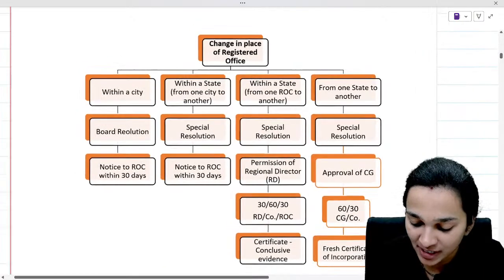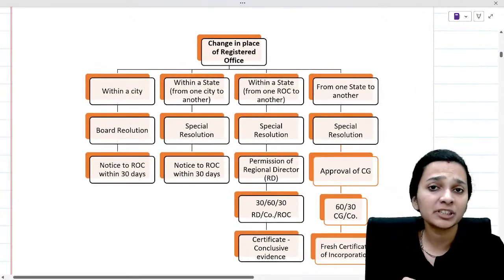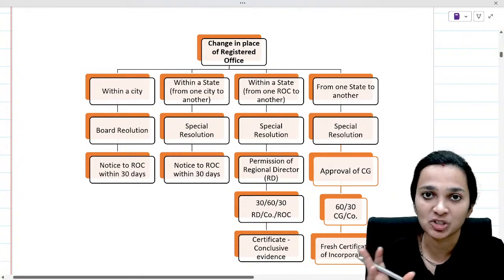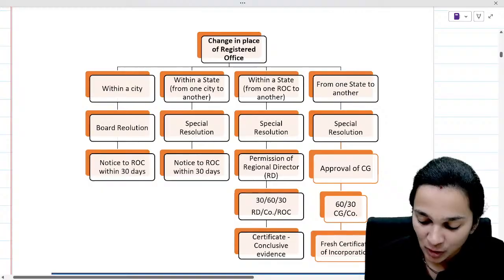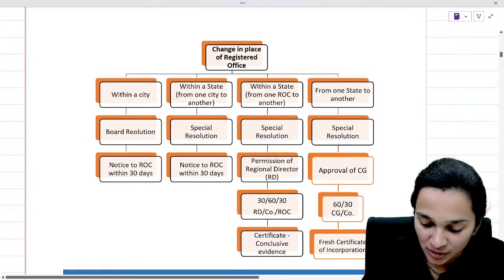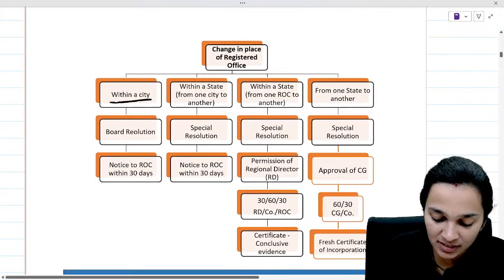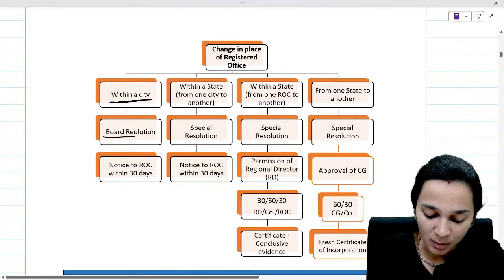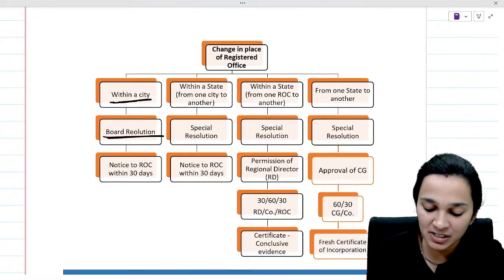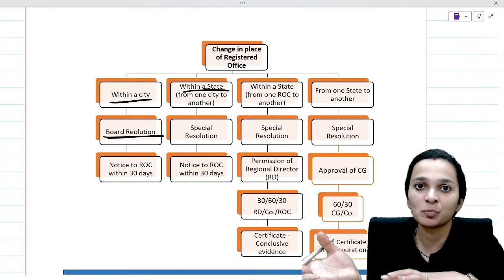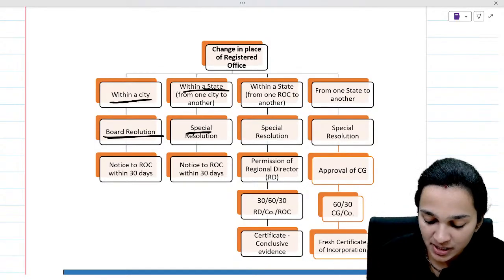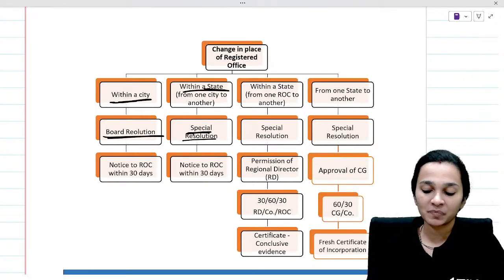So here's a very simple table which will help you remember which permission and what type of resolution is required. When we talk about change in the place of registered office, if it is within the city, a board resolution is required. If it is within a state, changing from one city to another, say Mumbai to Pune, a special resolution is required.